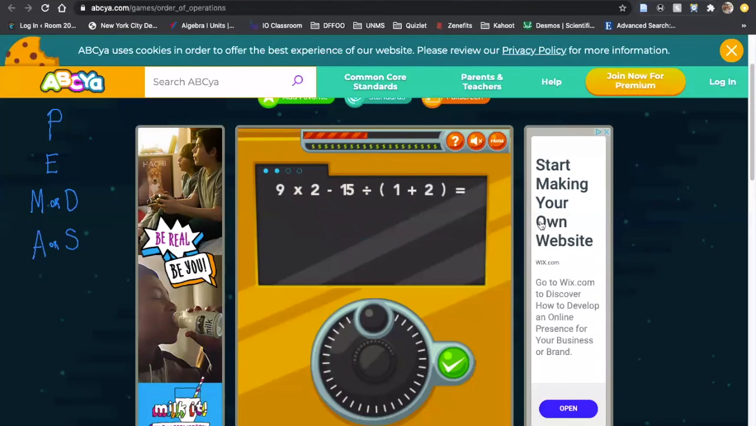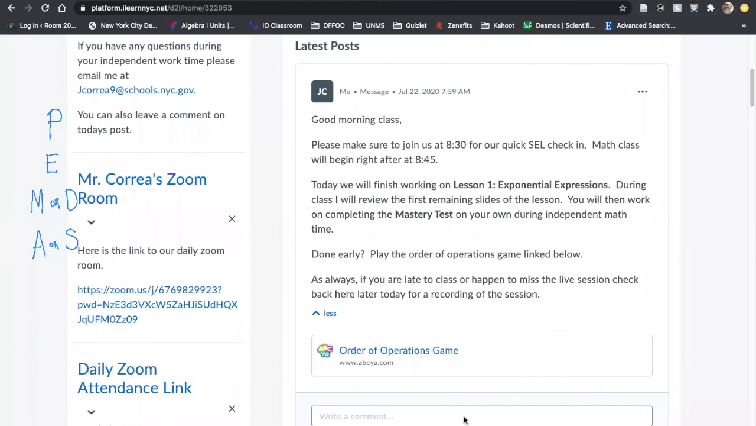You can see that we have 4 pieces and the timer is still going. So try this out after you finish the lesson for today and after you finish the mastery test, and see if you can find the combination before you run out of time. All right? So I'm going to end the recording for now.